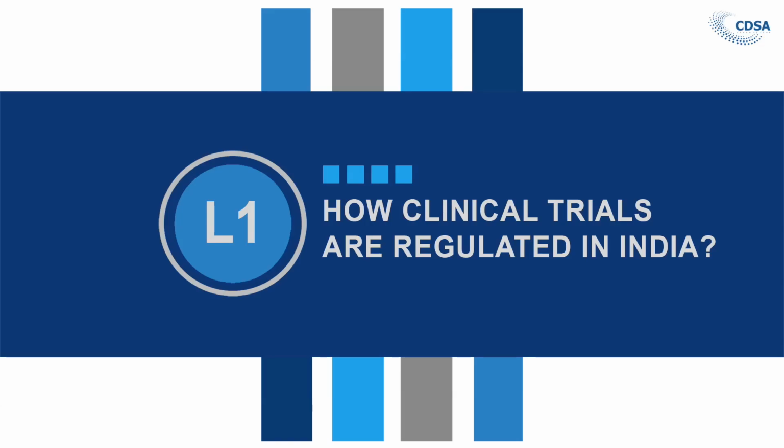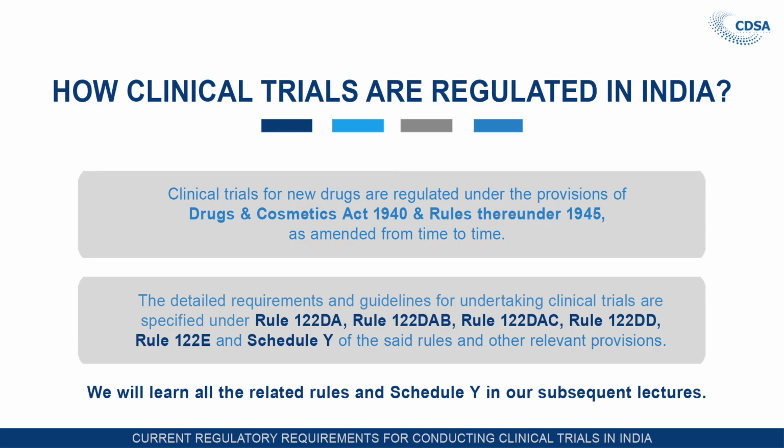Now let us see how clinical trials in India are regulated. Clinical trials on new drugs are regulated under the provisions of the Drugs and Cosmetics Act and Rules thereunder, 1945, as amended from time to time. The detailed requirements and guidelines for conducting clinical trials are specified under Rule 122 DA, 122 DAB, 122 DAC, 122 DD, Rule 122E, that is the definition of new drug, and Schedule Y of the said rules and other relevant provisions. Regarding Schedule Y, we will see in detail in our subsequent lecture.